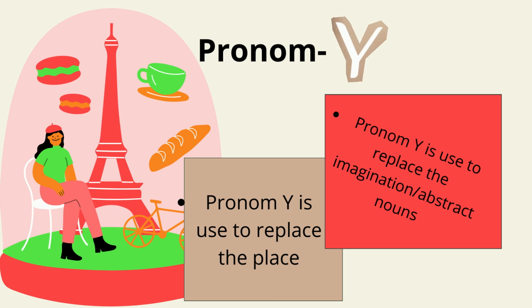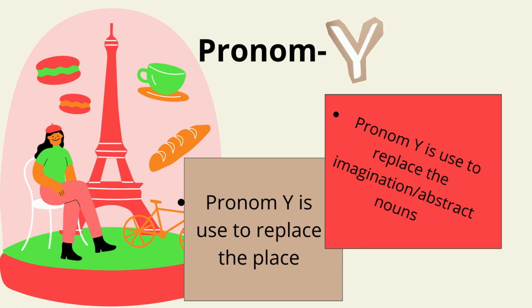Pronoun y. Why do we use pronoun y? We use pronoun y to replace the place. If I want to say, you go to the market, we say, yes, I go there, or we don't go there. That "there" is our pronoun y, because we don't want to use the word market again and again.